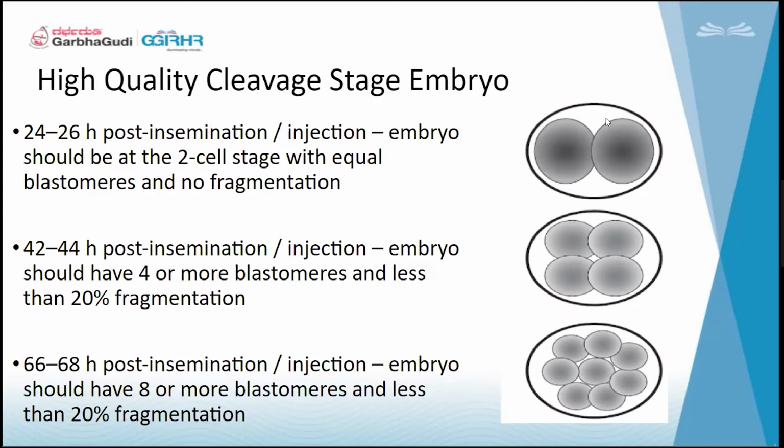It was one cell, they cleaved in equal proportion. Again this will cleave into equal proportion this way, and again divide this way. So equally it should cleave. At 66 to 68 hours post insemination, it should have 8 or more blastomeres and less than 20% fragmentation.